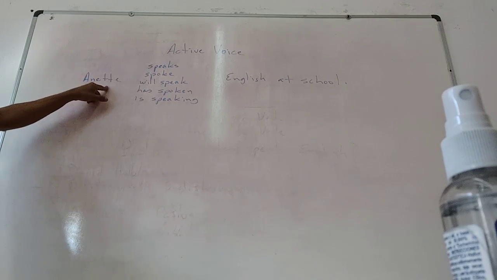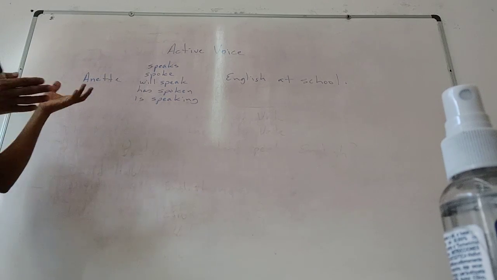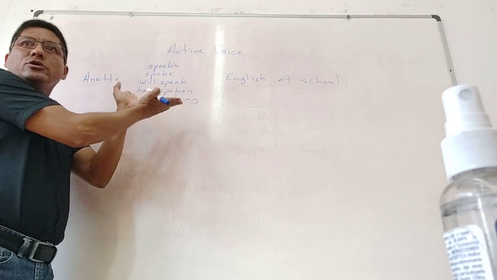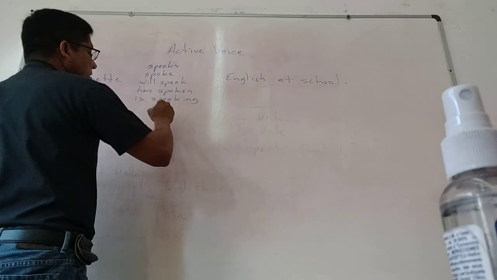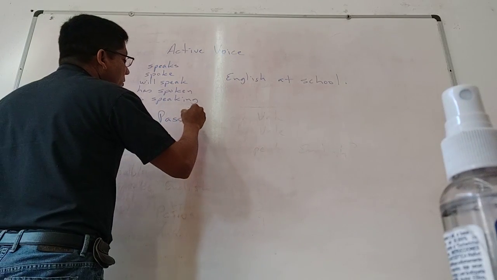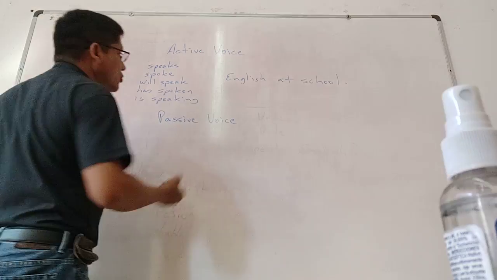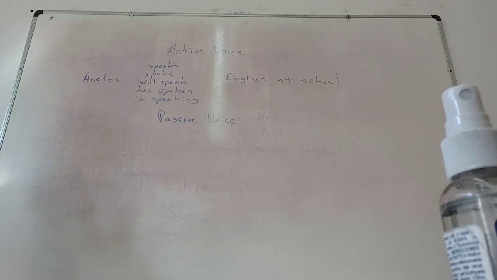Annette spoke English at school. Will speak, has spoken, is speaking. The only thing that changes is my conjugation of the verb. The rest remains the same. Right? Well, in the passive voice it is the same thing. The only thing that is going to change is the verb to be.